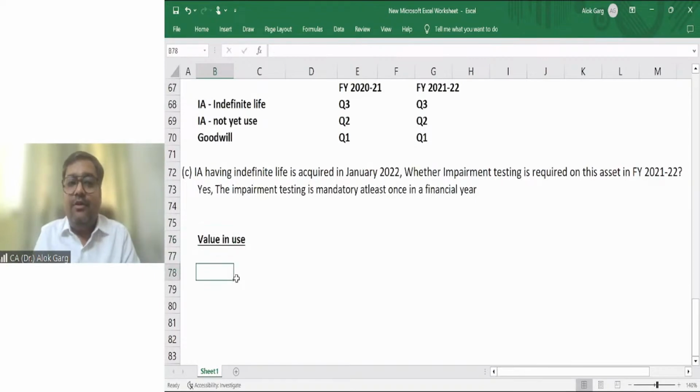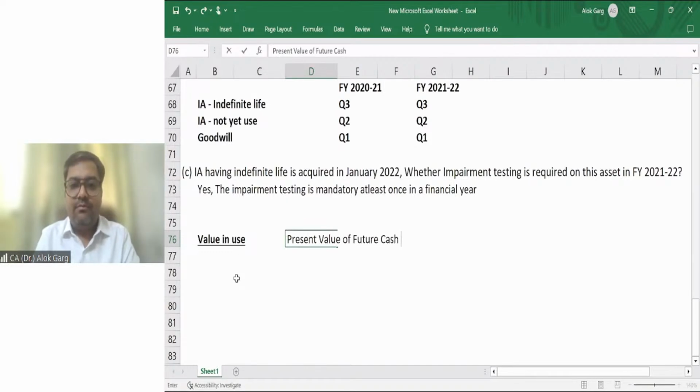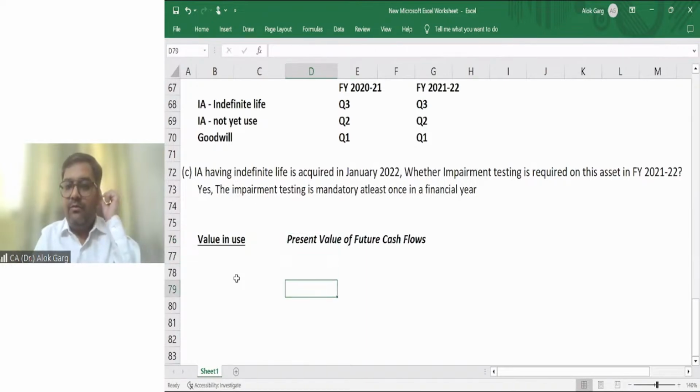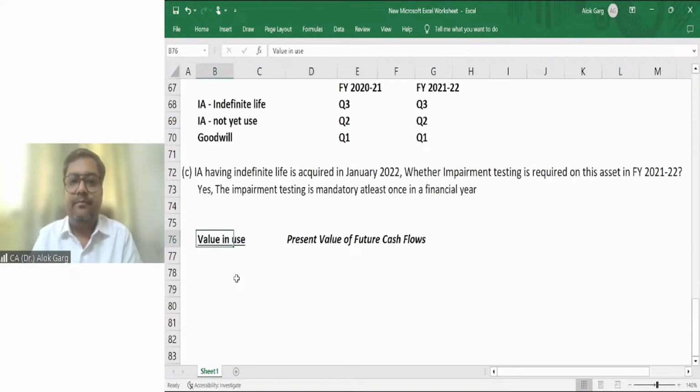So what is value in use? Value in use is the present value of future cash flows, right?